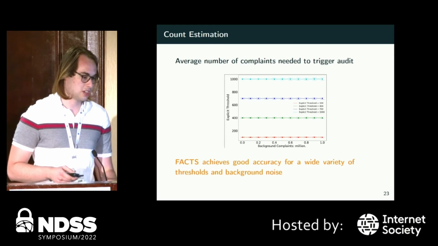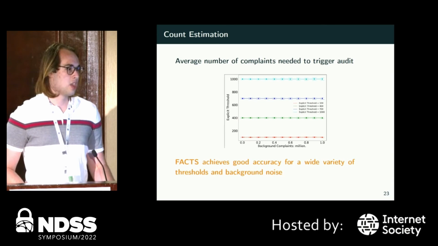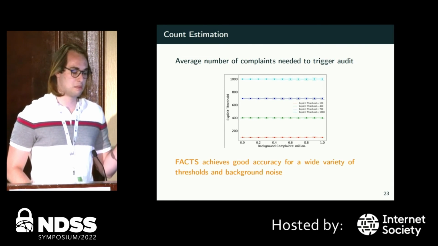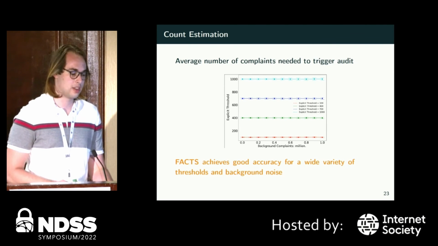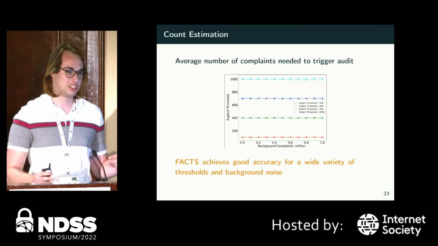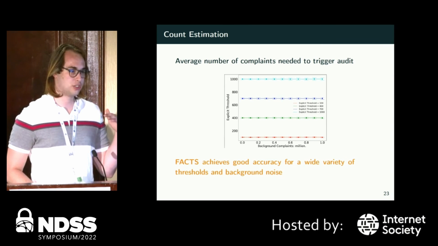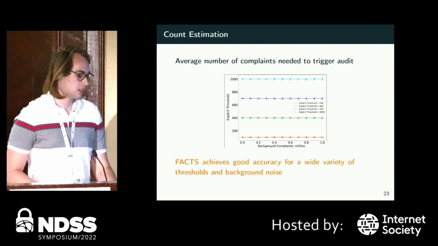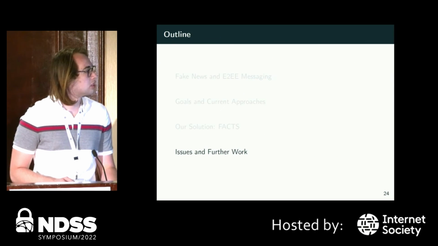And as far as our approximation goes, it turns out it's pretty good. And so on average, we have a pretty good accuracy that once the number of complaints for a message actually gets the number of bits set to a certain number, we can say, hey, that's pretty close to the threshold, and that actually is going to trigger an audit. And even with a high number of background complaints, meaning complaints about other messages, not necessarily this one message we're looking at, that threshold that we reach to trigger an audit is still very close to the explicit threshold that we set. And that's for a good number of different types of background complaints and different numbers of thresholds.